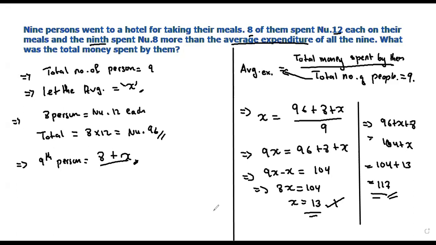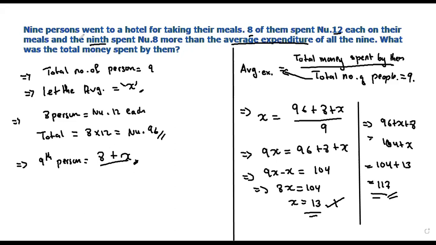Is there any doubt on this? So anyway, what we did is that the question was asking us to find the total money spent by them, but right now we have to make this be X, because the average expenditure is not given. So we have to let the average expenditure be X.